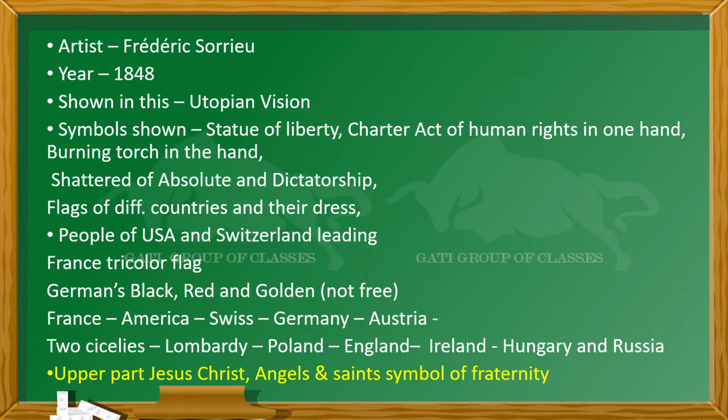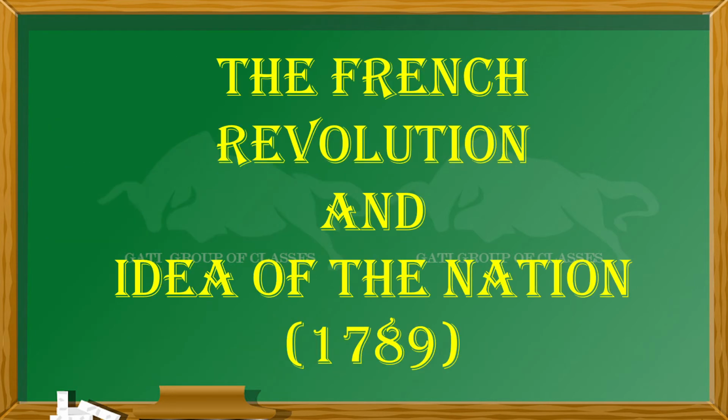First of all, in the upper part, near Jesus Christ, there are a few things like angels and saints that we have seen, and there is also written fraternity, and here is the picture of Jesus Christ. And this fraternity means brotherhood between the different ethnic groups. Now the topic is the French Revolution and the idea of the nation, and the year is 1789. History is all about years, so you should remember these years along with these things.